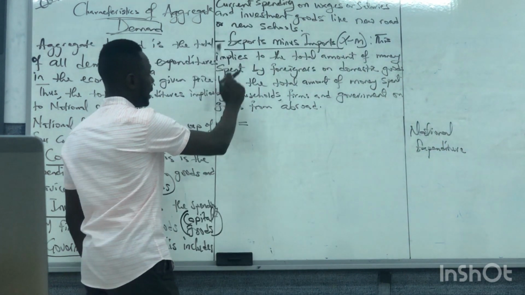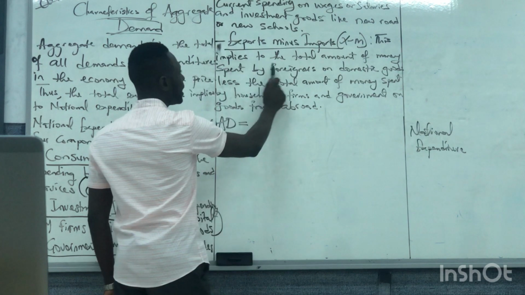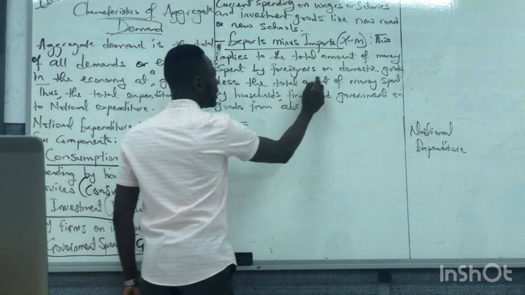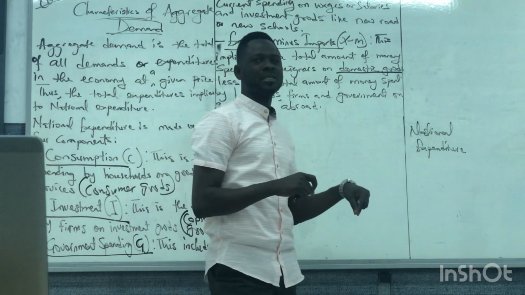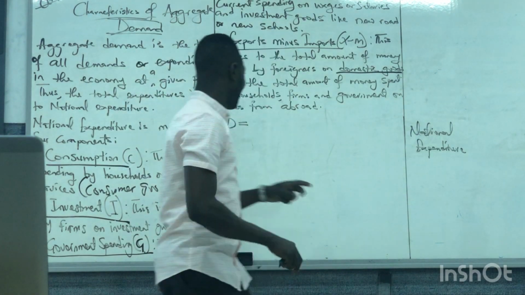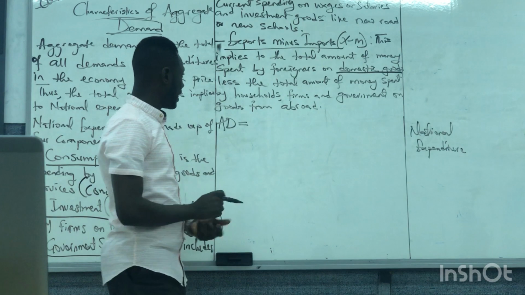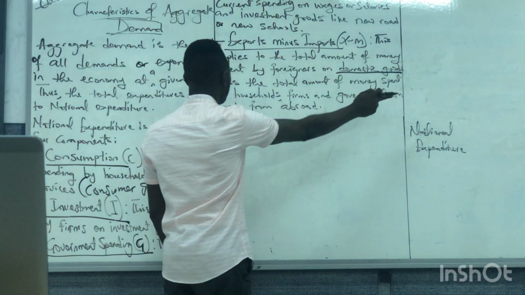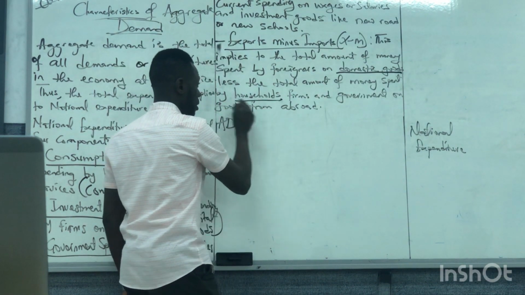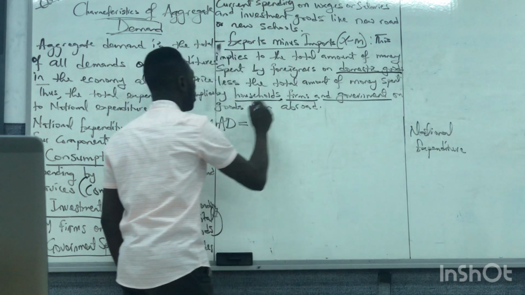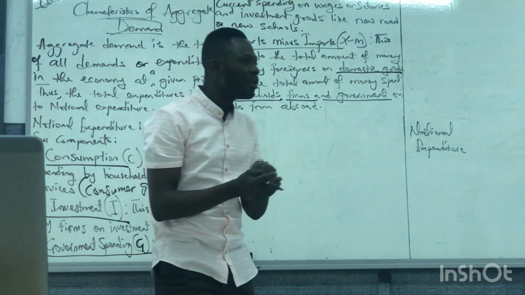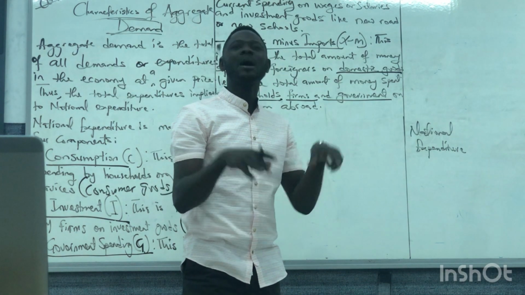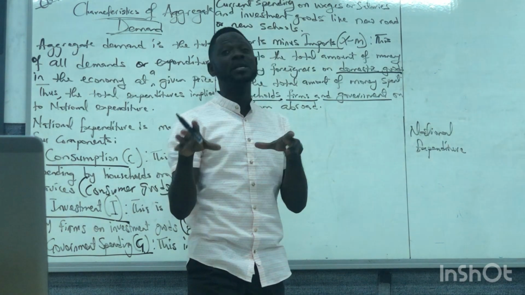So look at what I wrote here. Export minus import. This implies the total amount of money spent by foreigners on domestic goods. That is exports. Then, less the total amount of money spent by households, firms, and government on goods from abroad. That means we are importing. It is part of spending, which is still our national income and national expenditure.